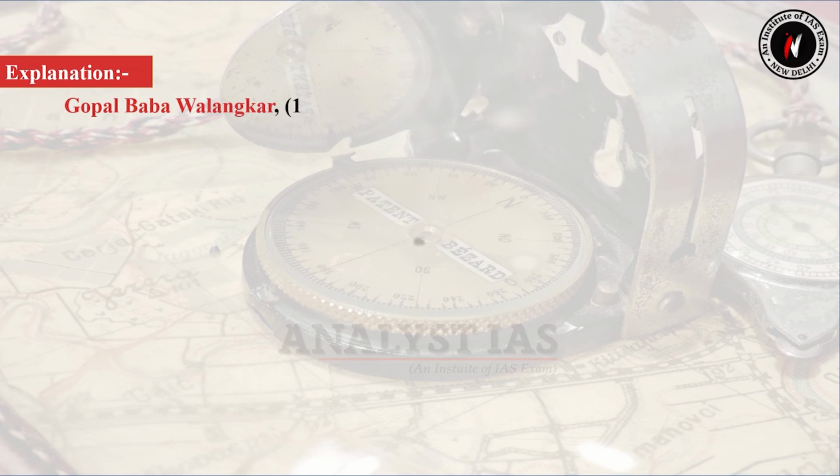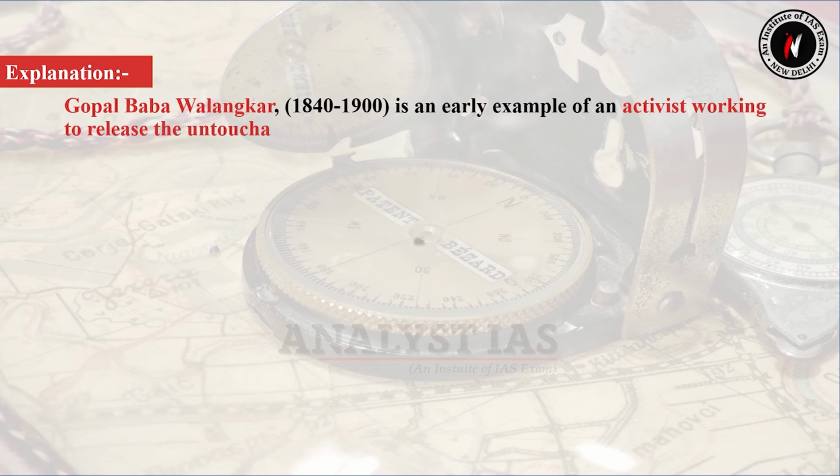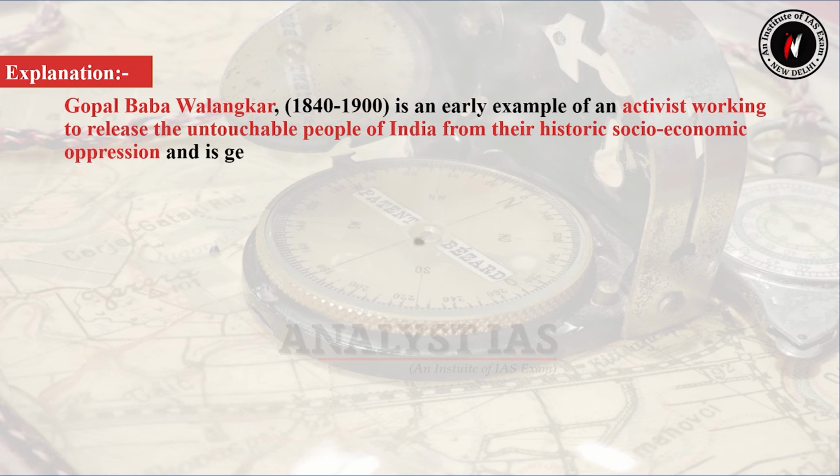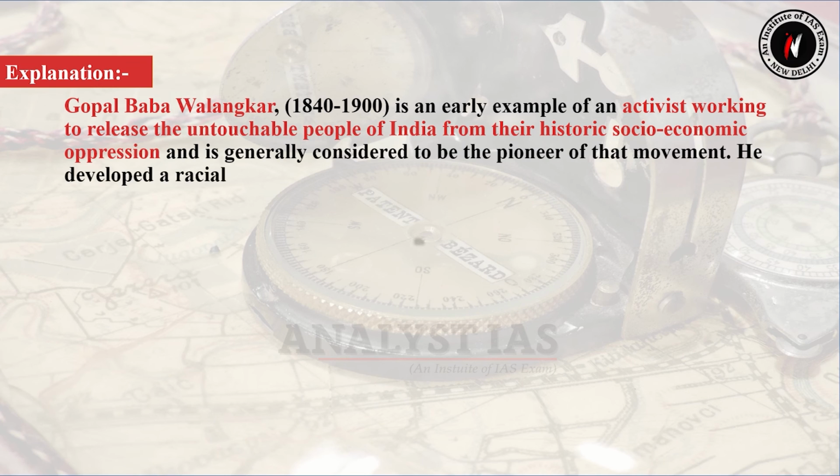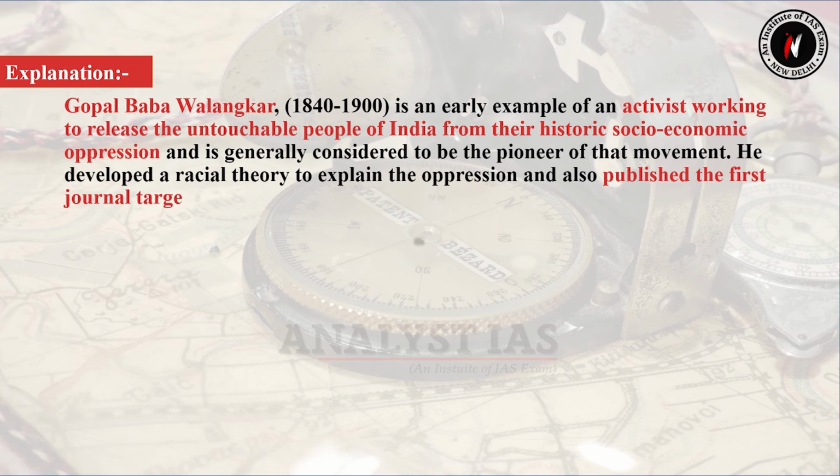Gopal Baba Walankar is an early example of an activist working to release the untouchable people of India from their historic socio-economic oppression and is generally considered to be the pioneer of that movement. He developed a racial theory to explain the oppression and also published the first journal targeted at the untouchable people.